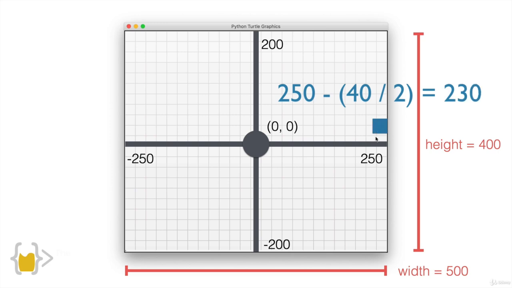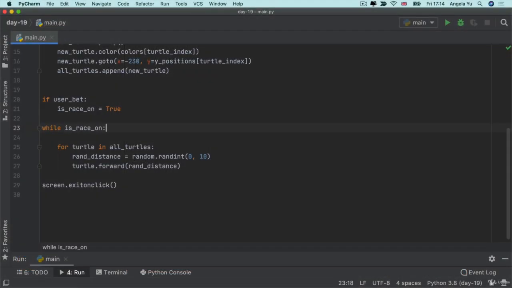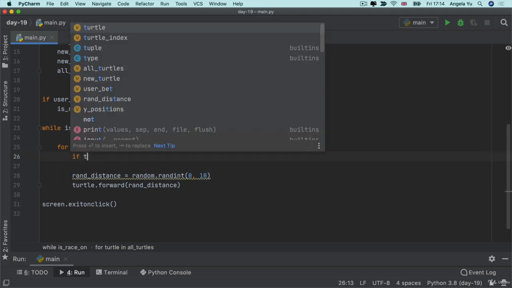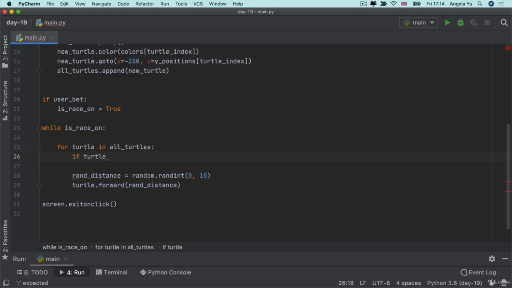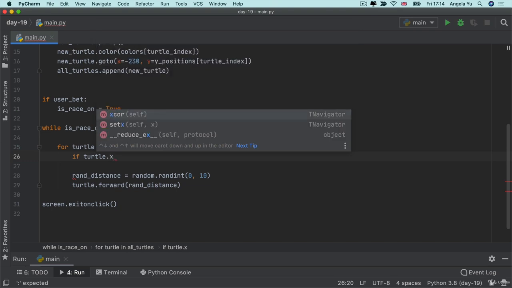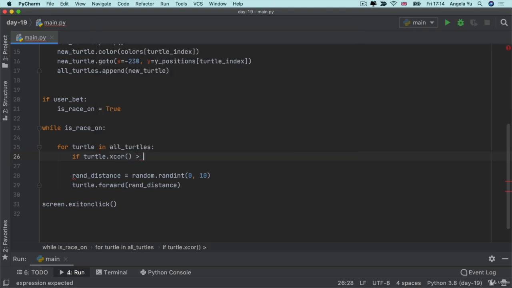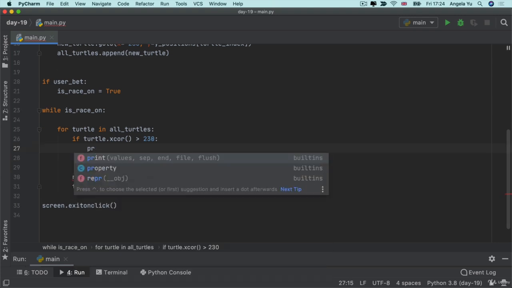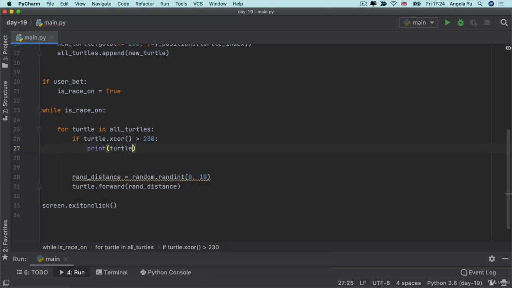reached the 230 mark. Back in our code, in our for loop, we can check to see if the turtle that we're currently looping through, if its x coordinate is greater than positive 230, well, in this case, it's basically the end of the race. Now, at this stage, if we print this current turtle's color, then you'll actually see something a little bit strange.